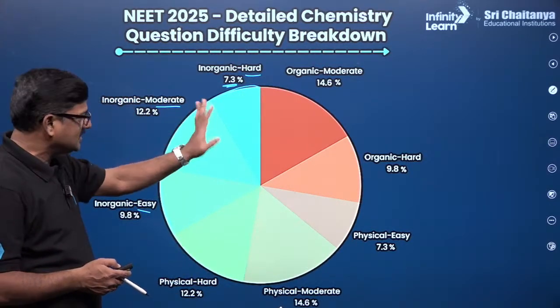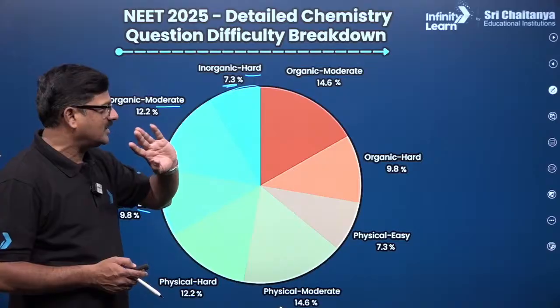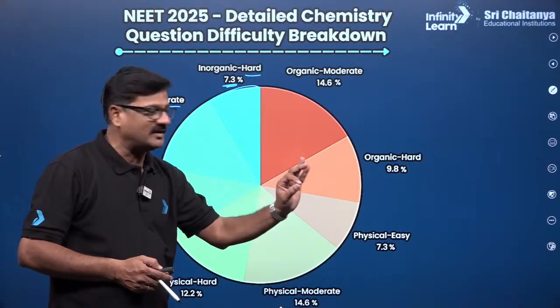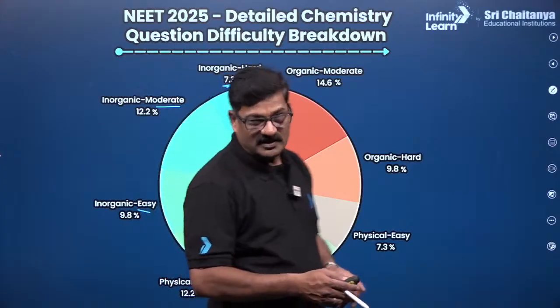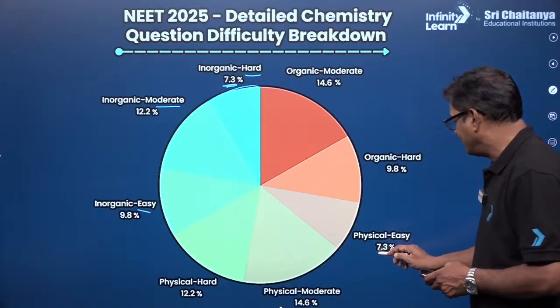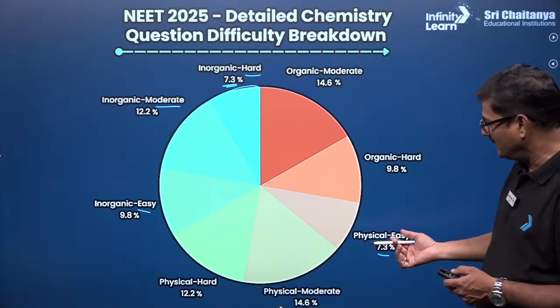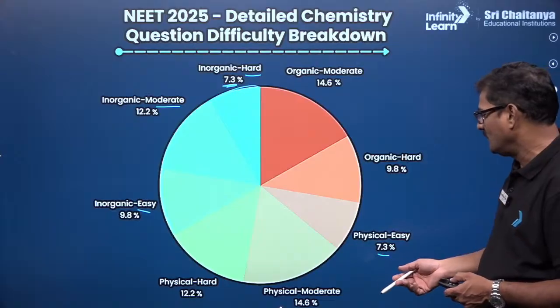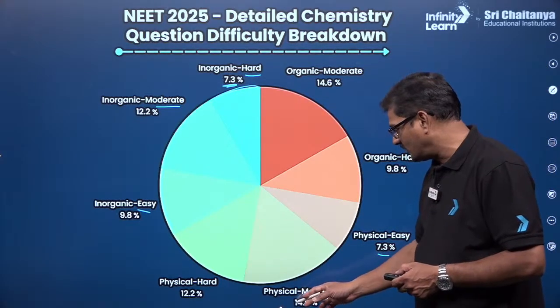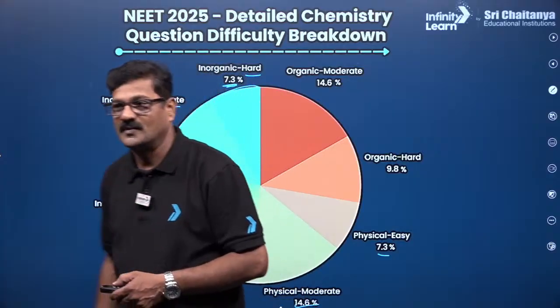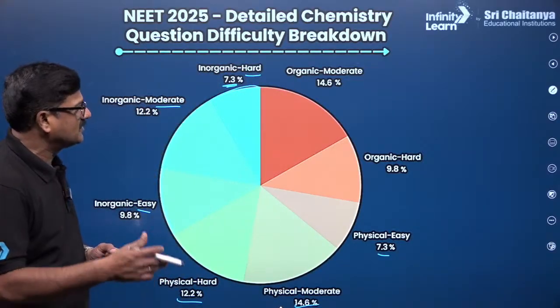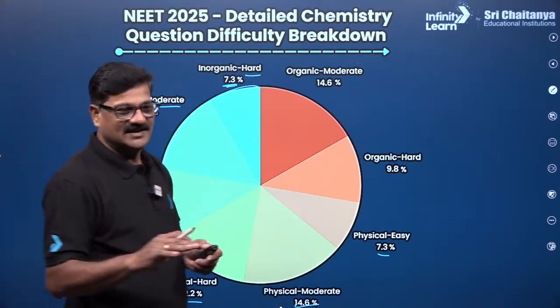It is going to be moderate to hard. You will not see easy here, organic chemistry is either moderate or hard only. And talking about physical chemistry, easy is 7.3, it won't come free, easy questions were very few. And physical chemistry moderate is 14.6, and hard is going to be 12.2. So this is the overall picture of the breakdown of easy and hard.